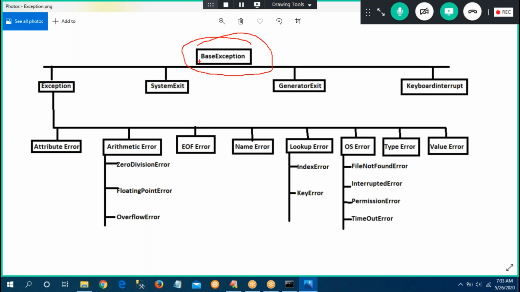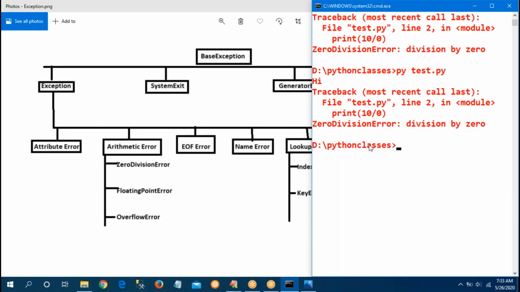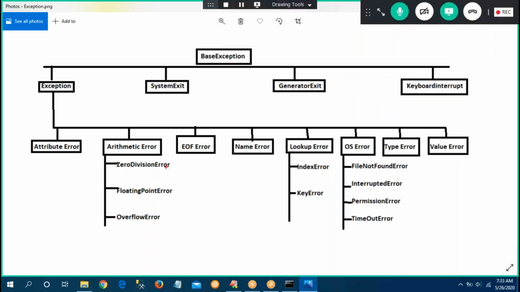In Python, what is the parent class? BaseException is the main parent class. If I don't know the child classes, I can directly go to that class. Otherwise, based on the type of error, observe here, sir, which error came? ZeroDivisionError. Is the class there? Yes. Here, see, ZeroDivisionError is one type of child class. So whenever one exception is raised, we need to use that corresponding class.